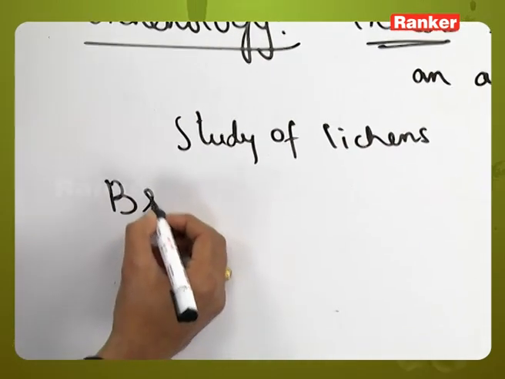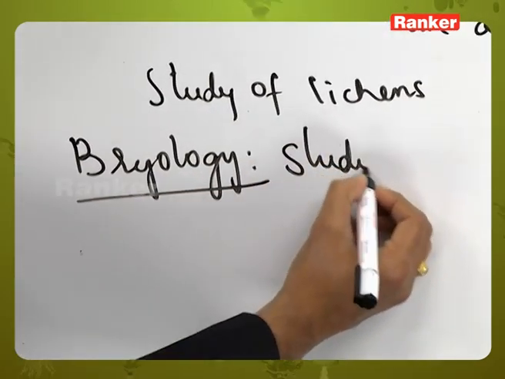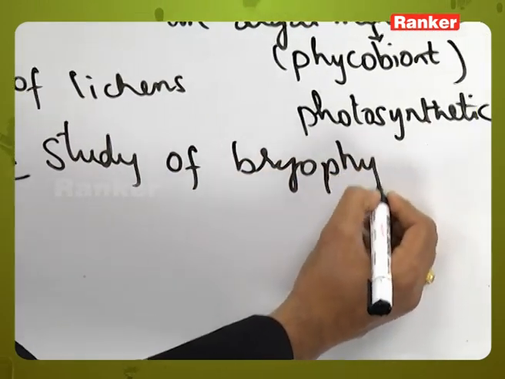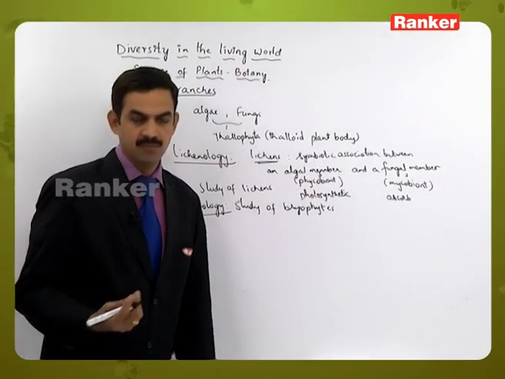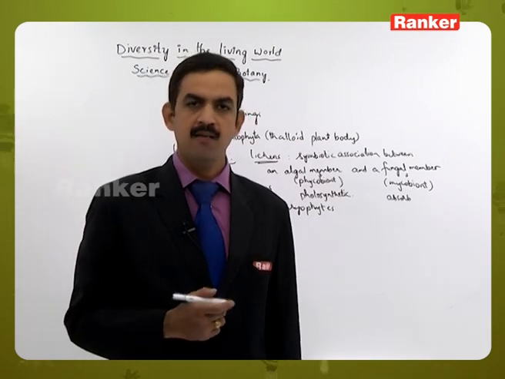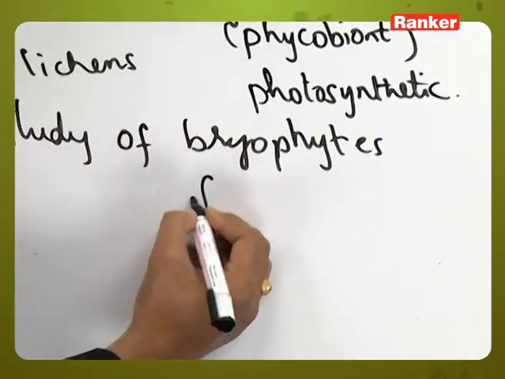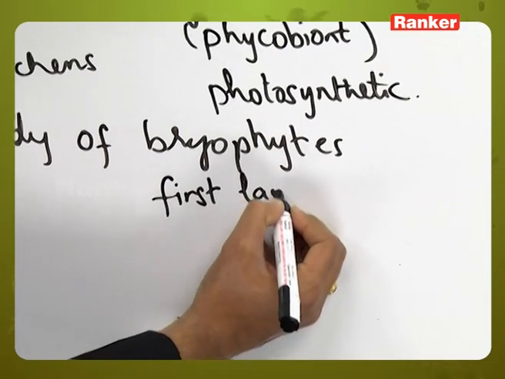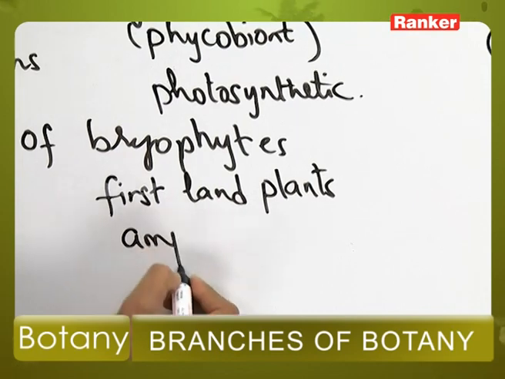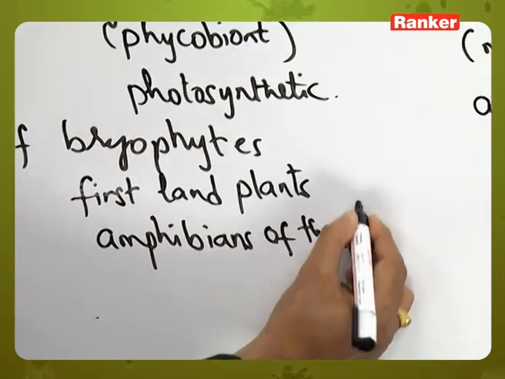Next one, bryology. Here bryology deals with the study of bryophytes. So what are these bryophytes? In the course of evolution, we know that first formed are the Thallophyta, which include algae and fungi, and the next group are the bryophytes. So bryophytes are considered to be the first land plants, and these are considered to be the amphibians of the plant kingdom.